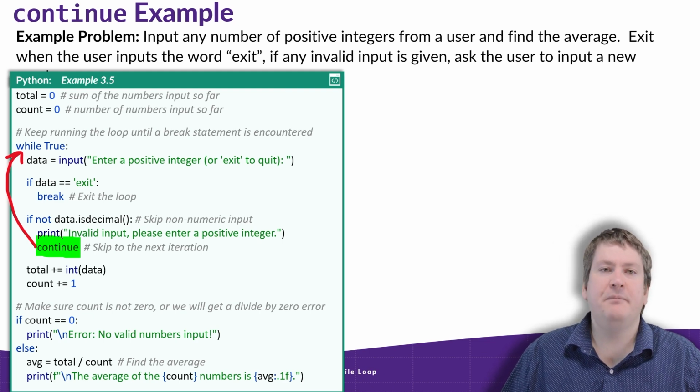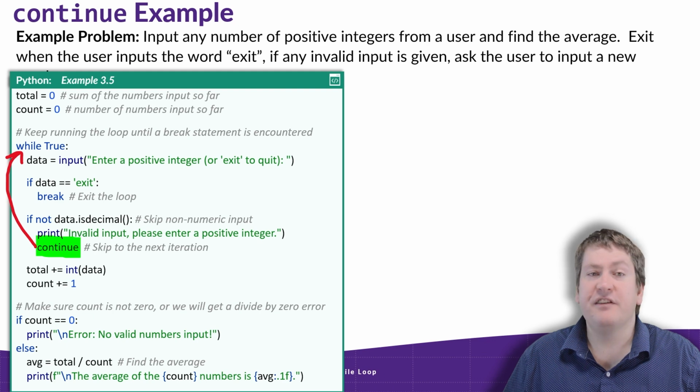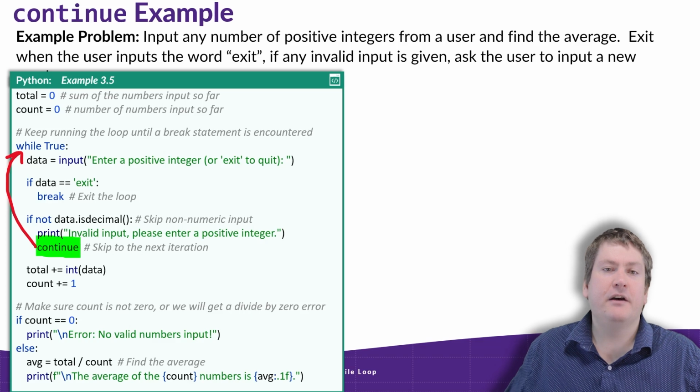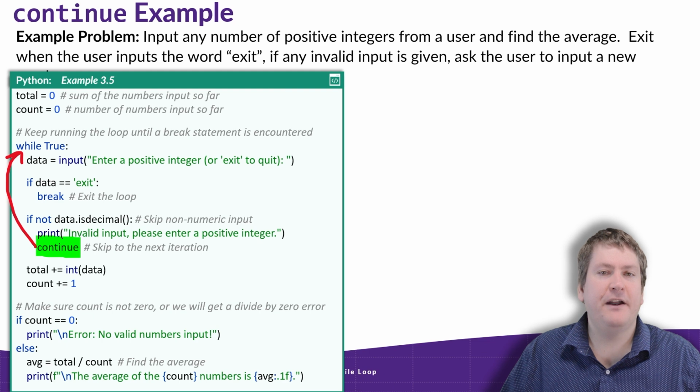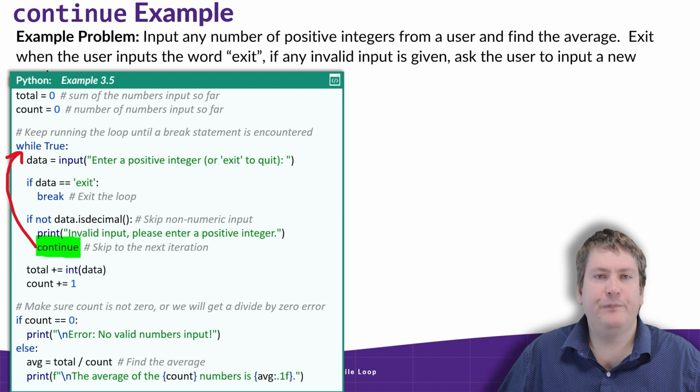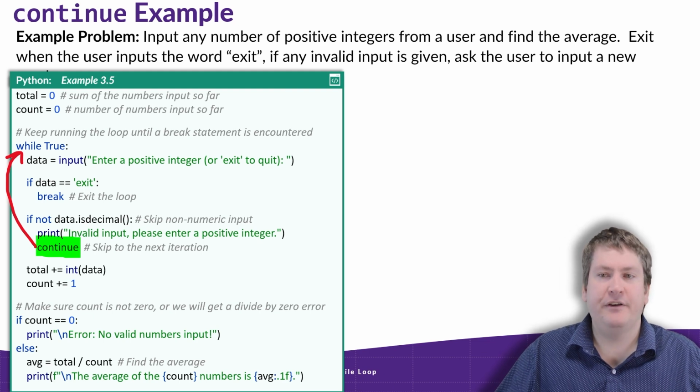If count equals 0, that means the user didn't input any valid inputs, and we can simply output error, no valid numbers inputted. If count does not equal 0, it's any other value, that means the user input at least one valid input, and we can compute the average. That triggers the else statement, and then we compute the average by simply dividing the total by the count. Then we output it by saying the average of the blank number of numbers is equal to average. And we're using a format specifier in that string to round it to a single decimal place. So let's take a look at how this works when we run it.